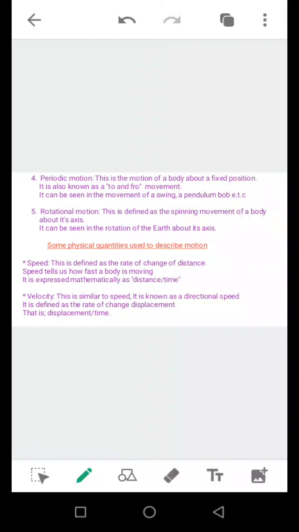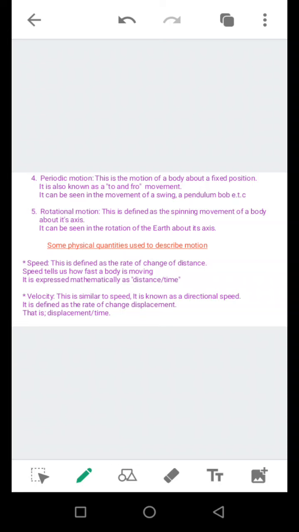Then we move on to rotational motion. Rotational motion is defined as the spinning movement of a body about its axis. This kind of motion can be seen in the rotation of the earth about its axis. It can also be seen in the rotation of the wheel around the axle.